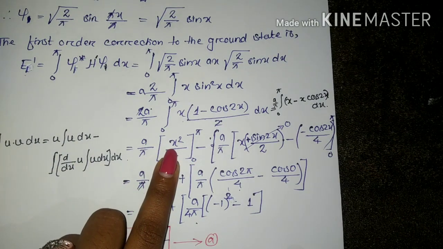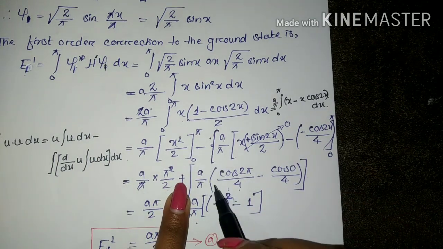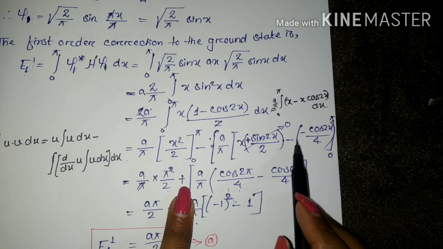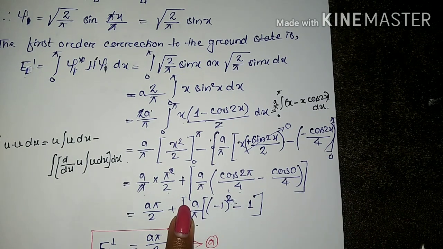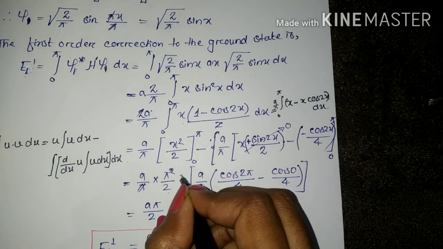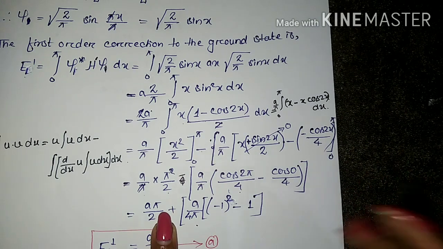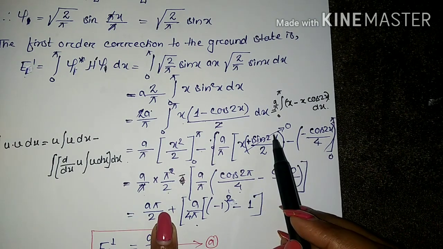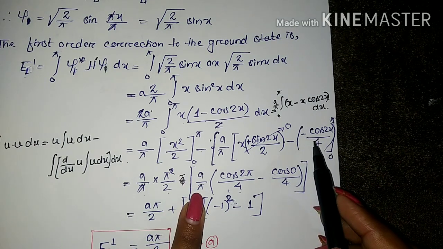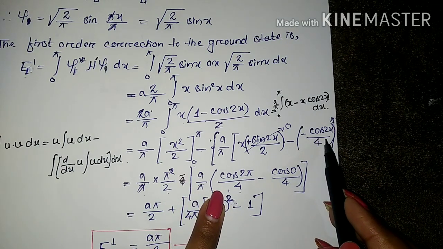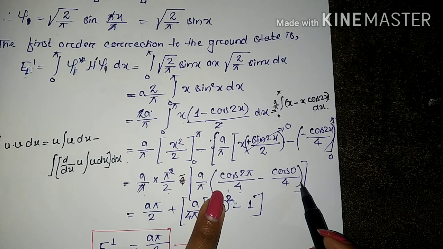If you put the upper limit, you will have pi square by 2 here, plus, because we are taking minus common. Okay, so we are having plus. This is minus a plus, right? So if you see here, sorry, this will be minus because this symbol is here. Okay, this is minus a plus. Now sin n pi x equals 0, and we are having only this term. So a by pi I have taken outside, and if you put the upper limit, you will have cos 2 pi by 4 minus, putting the lower limit, cos 0 by 4.